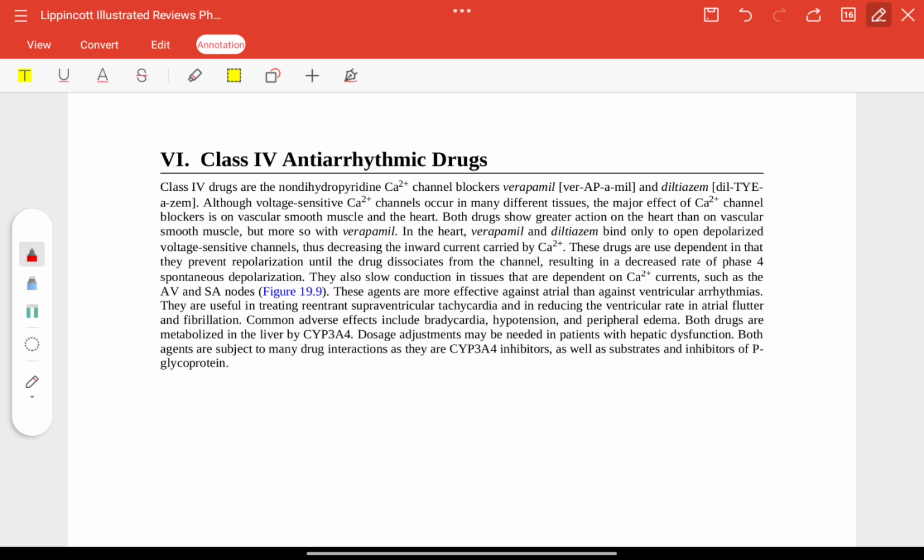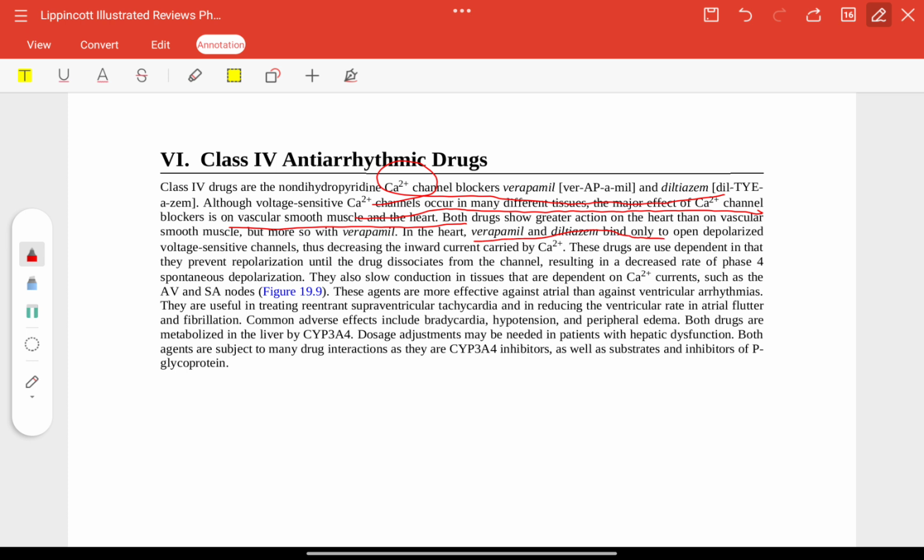Now, class 4 antiarrhythmic drugs. They are non-dihydropyridine calcium channel blockers: verapamil and diltiazem. Although voltage sensitive calcium channels occur in many different tissues, the major effect of calcium channel blockers is on vascular smooth muscles and the heart. Both drugs show greater action on the heart than on vascular smooth muscles, but more so with verapamil.